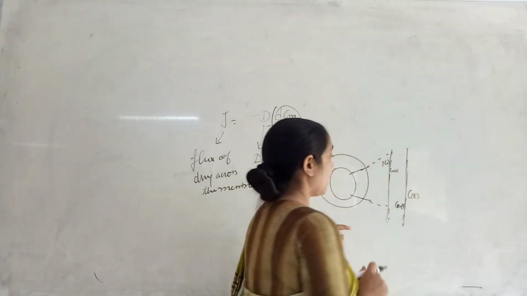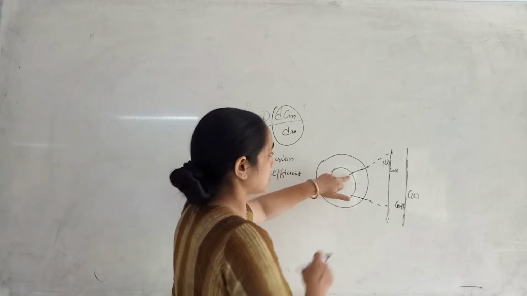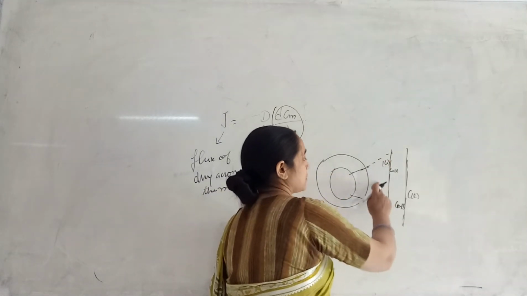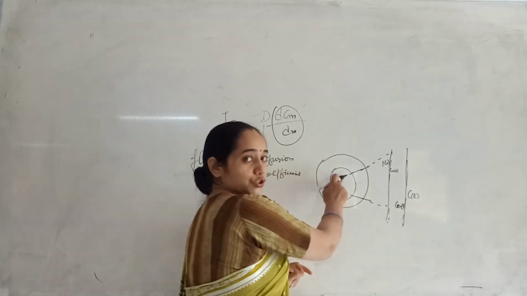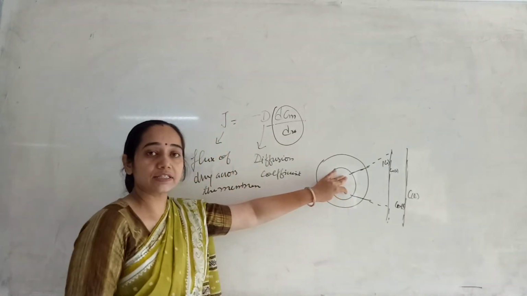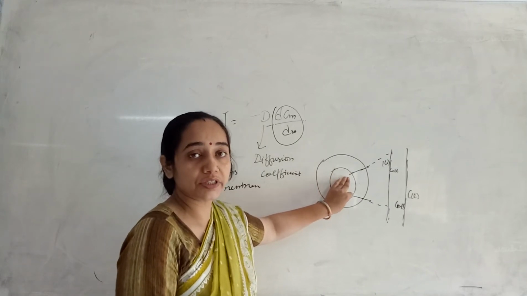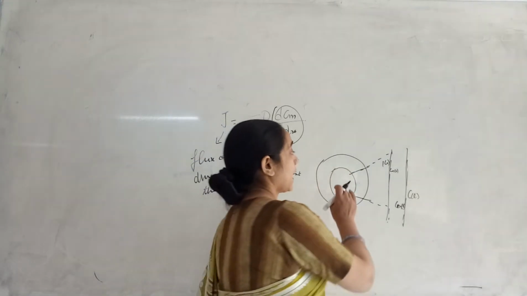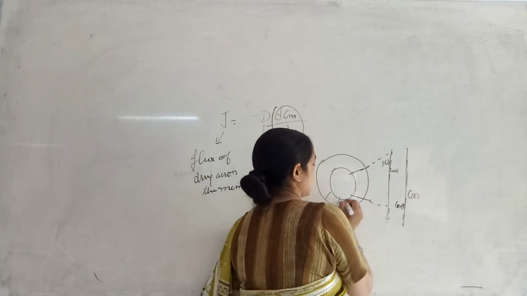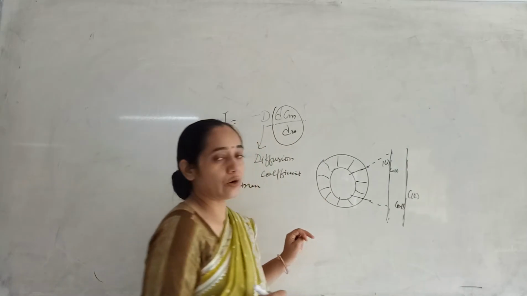You can see over here, this is the interior surface, representing the interior portion. Here the concentration of the drug is C0, the concentration of drug in the core. Now across this polymeric membrane, how will the diffusion occur?